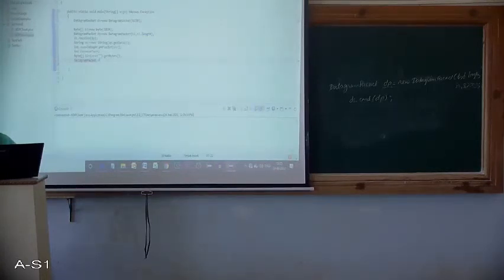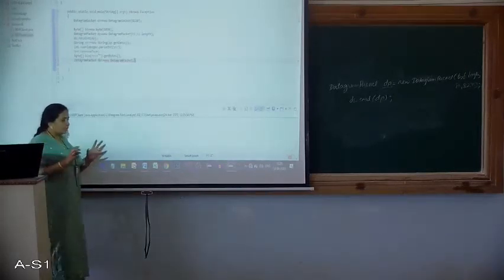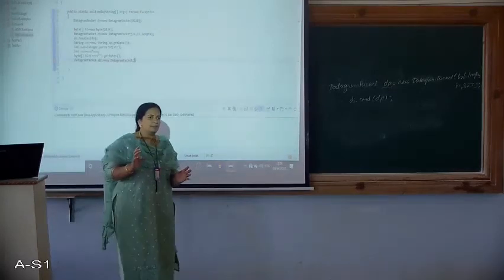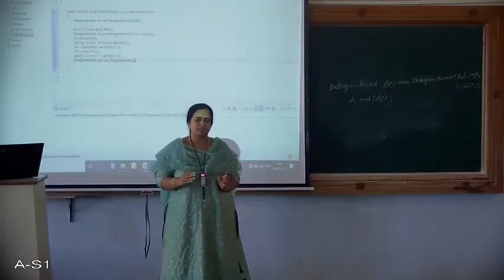Let me call it dp1 now because we already have dp earlier. DatagramPacket dp1 equals new DatagramPacket. See, now from the server we are sending the data back to the client. So when we are creating the packet we have to pass 4 parameters.